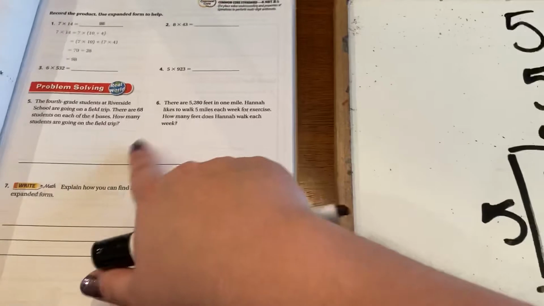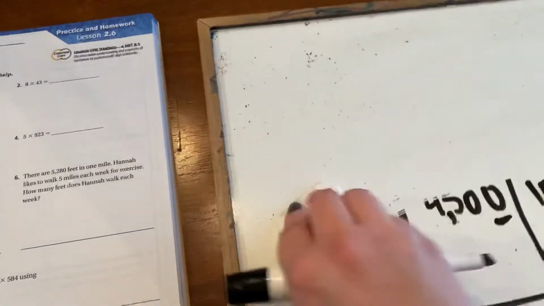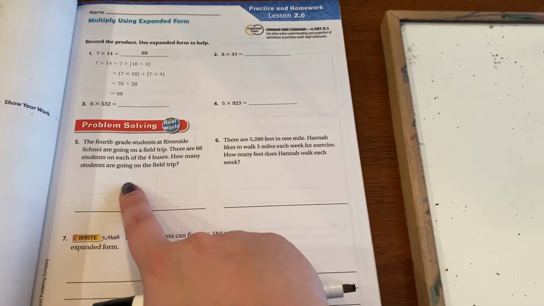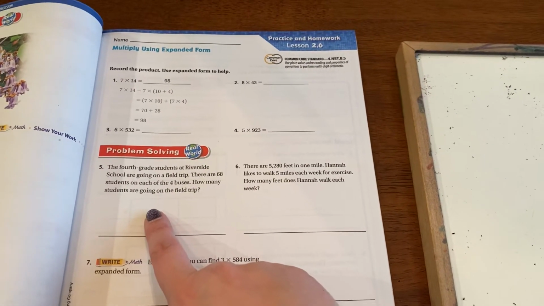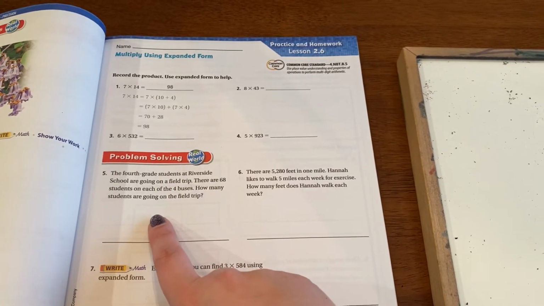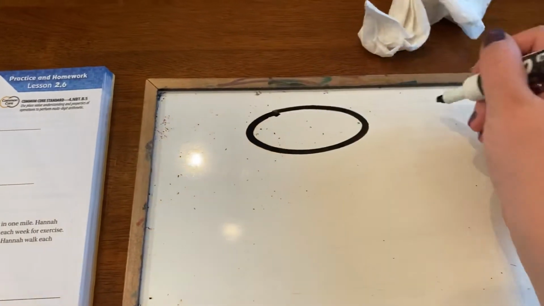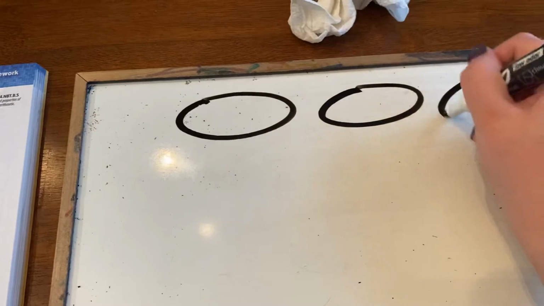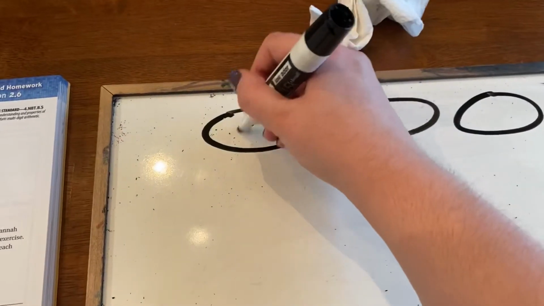I'm going to do these 2 problems right here so you can kind of see how this works in a real world problem. So number 5 says the 4th grade students at Riverside School are going on a field trip. There are 68 students on each of the 4 buses. How many students are going on the field trip? So I've got 4 buses. I'm going to pretend that this is a bus, this is a bus, this is a bus, and this is a bus. And it says there are 68 kids on each of the buses.